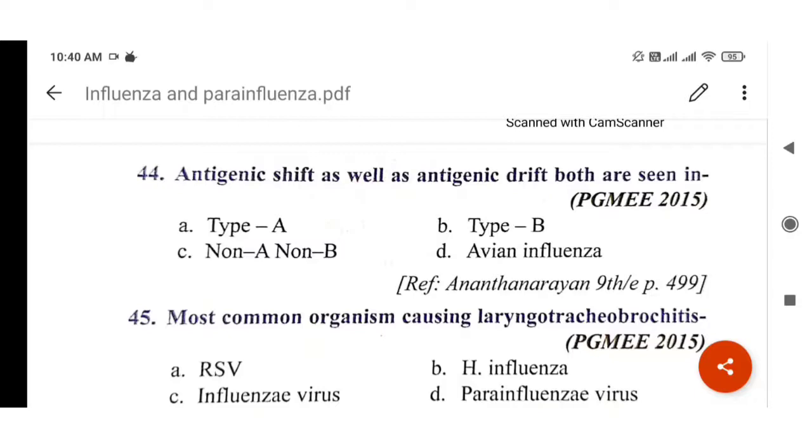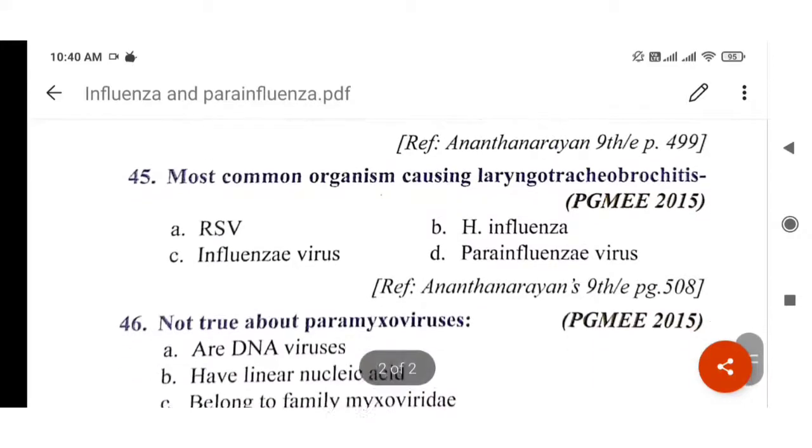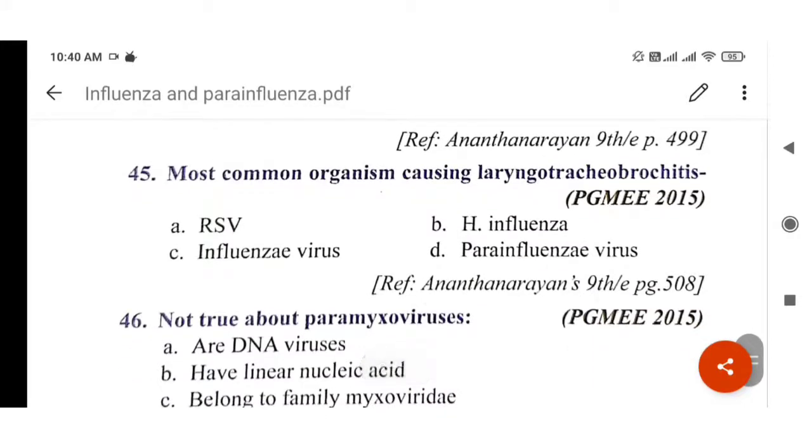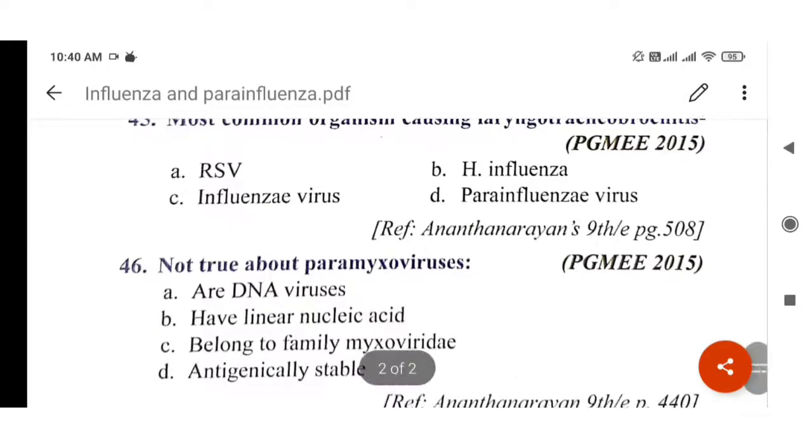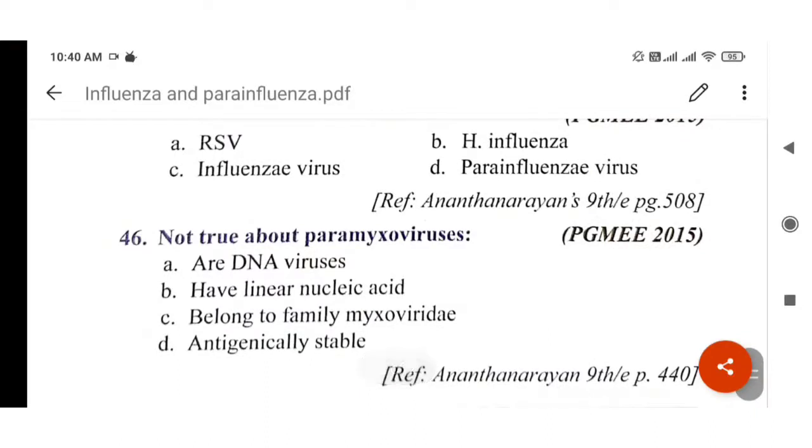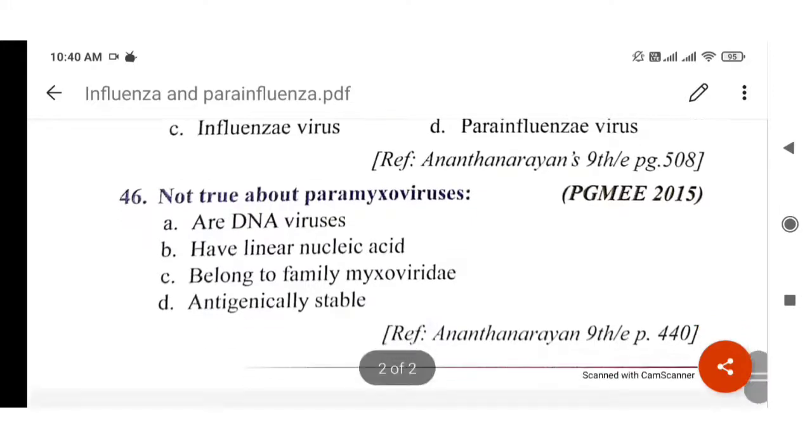Most common organism that can cause laryngotracheobronchitis. The answer will be para-influenza virus. Laryngotracheobronchitis is caused by para-influenza virus. Next question. Not true about paramyxovirus is option A, because paramyxoviruses are not DNA viruses, they are RNA viruses.